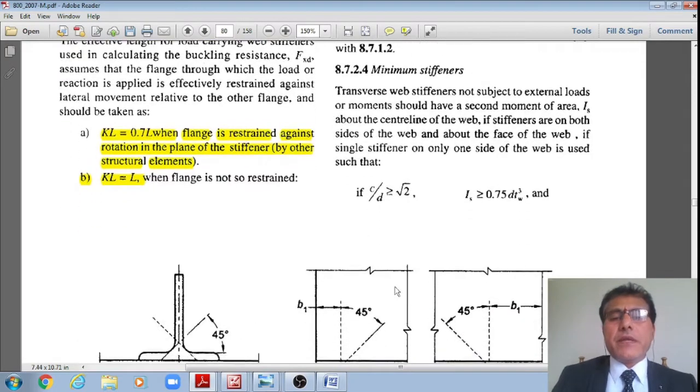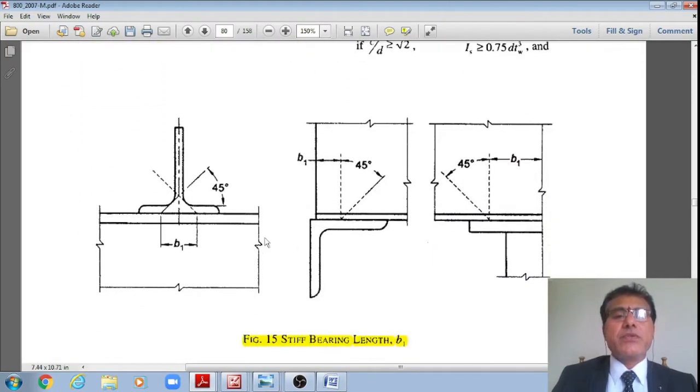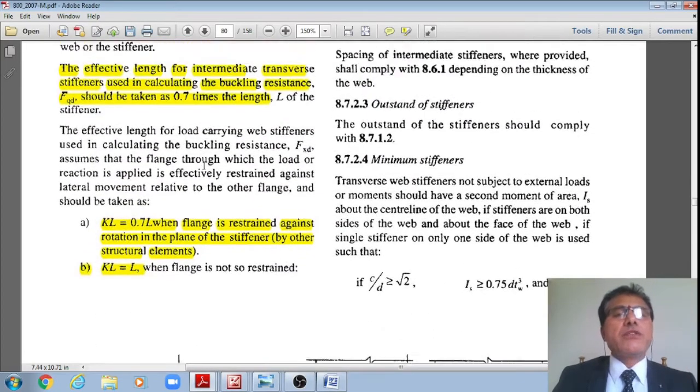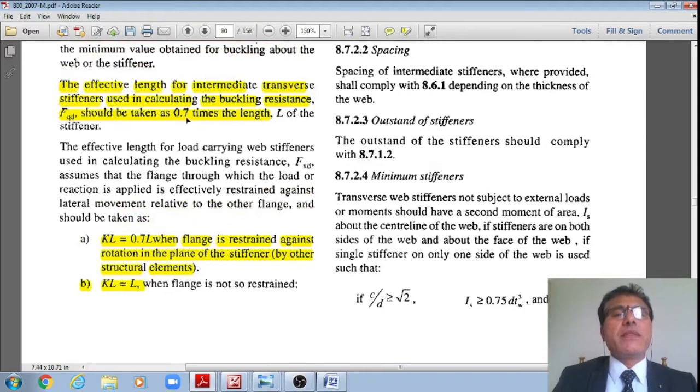Let me also go to 8.7.1.5. This is the dispersion at 45 degrees, students, as per figure 15. The effective length shall be taken as 0.7 times the length, therefore KL is equal to 0.7 L per flange which is restrained against rotation in the plane of the stiffener.